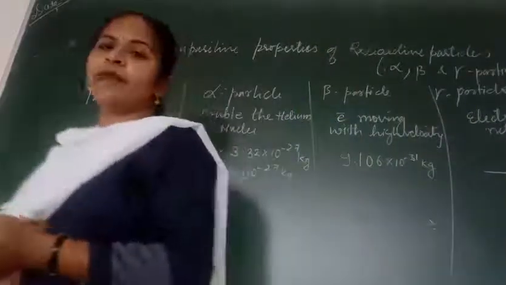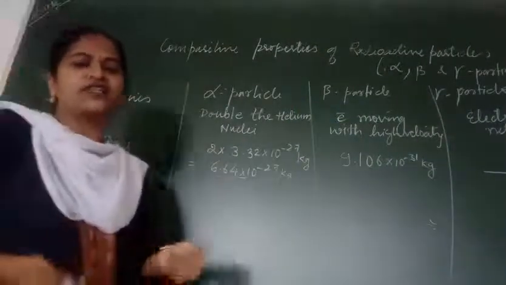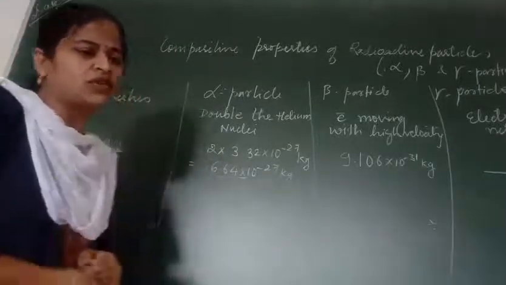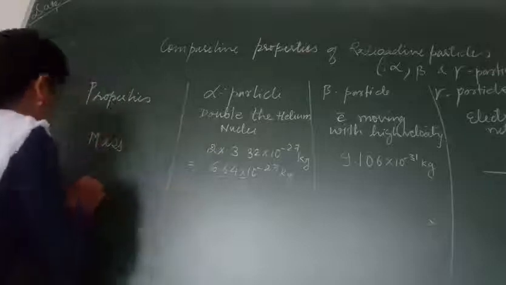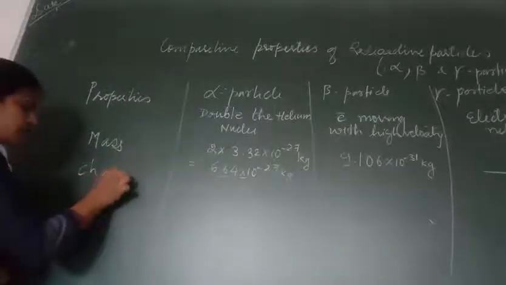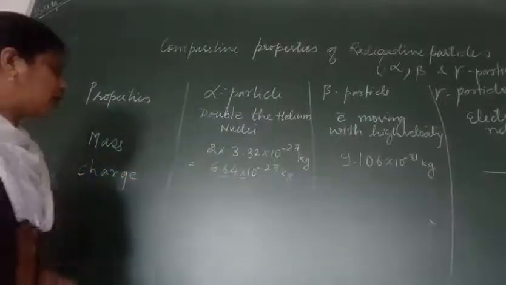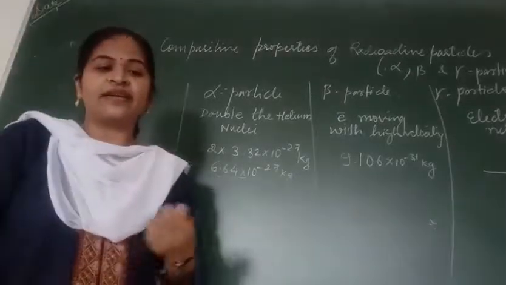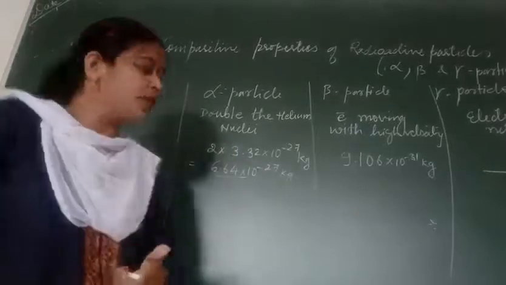Then speaking about the charge of an alpha particle. Alpha particle is positive in charge. It is positive in charge.